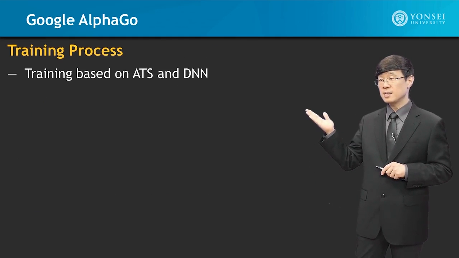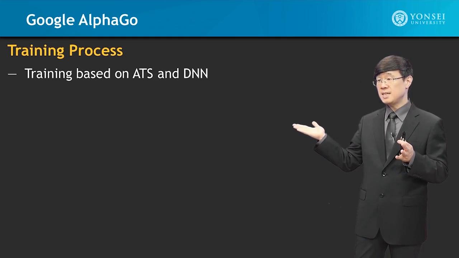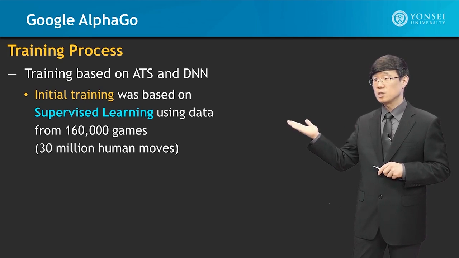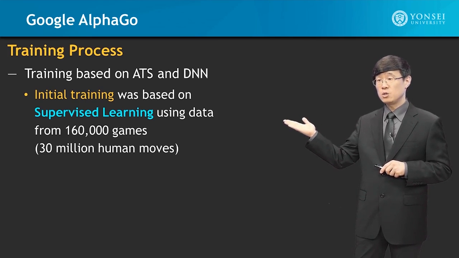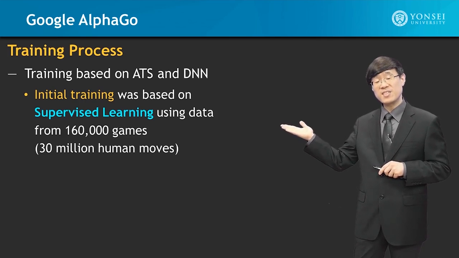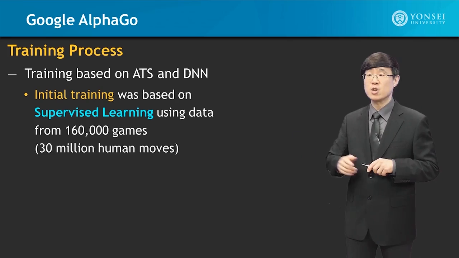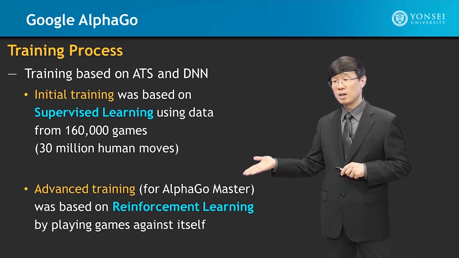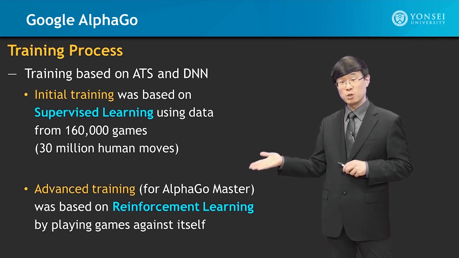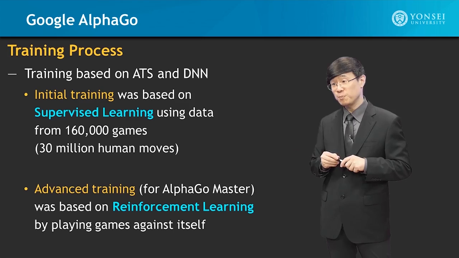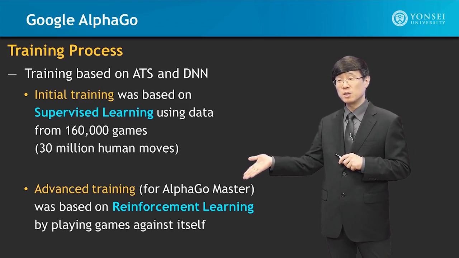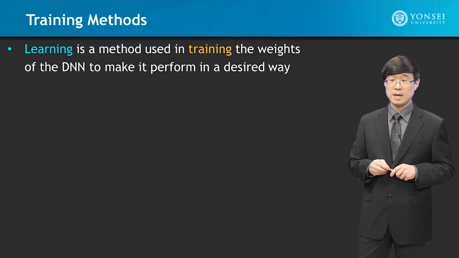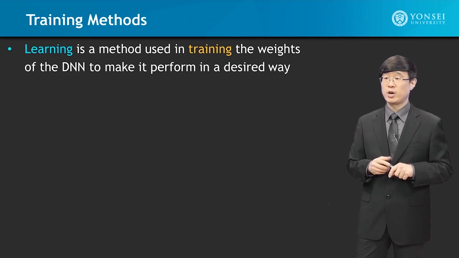The training process is based on the ATS and the DNN, where initial training was based on supervised learning using data from 160,000 games. That's 30 million human moves. Then advanced training on the AlphaGo Master system, using the second-generation TPU, was based on reinforcement learning by playing games against itself. Now, what is learning and what is training?